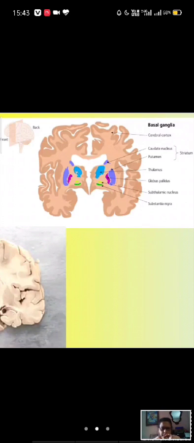You can see here this structure, thalamus. Can you see this? The nucleus. So the lateral ventricle, the third ventricle. You see, this is the thalamus. This is the caudate nucleus.